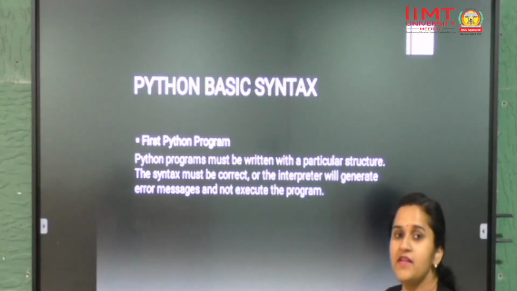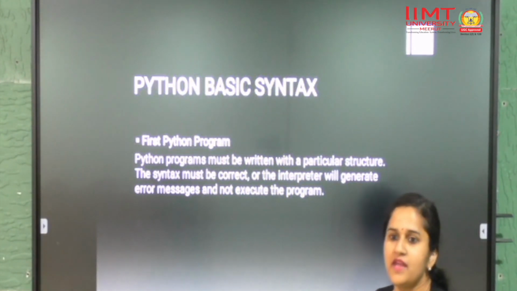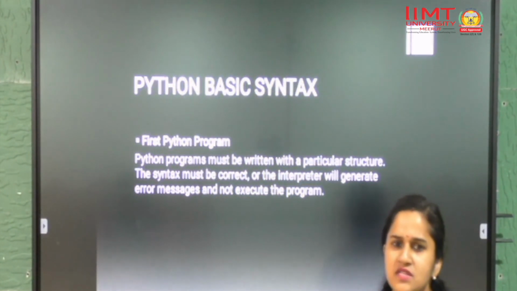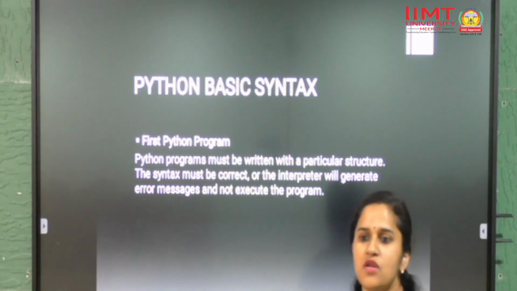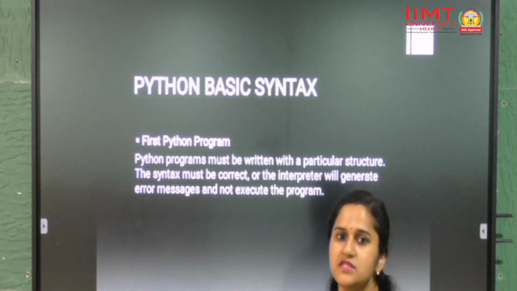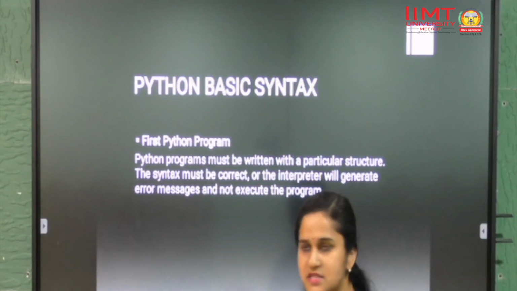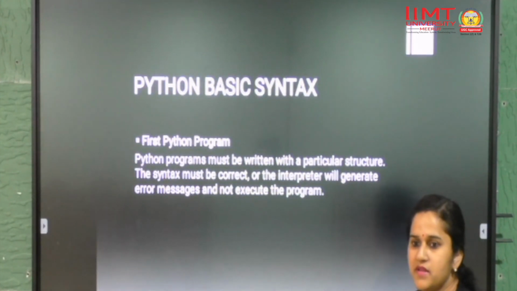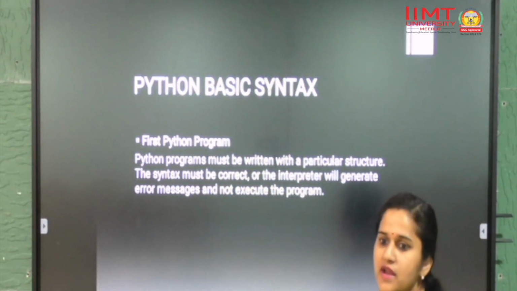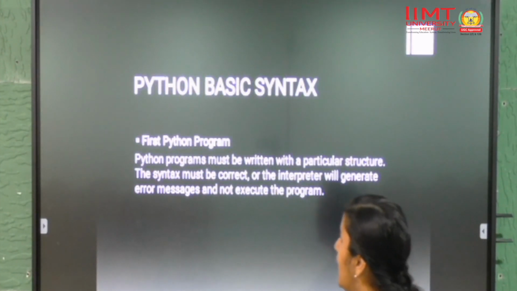So today, as theoretically we have already covered features, uses, etc. about Python, today we will do some small programming and I will tell you what is the interactive shell and what is script mode. So first program, as in all traditional programming languages, here we will write our first program, that is hello world.